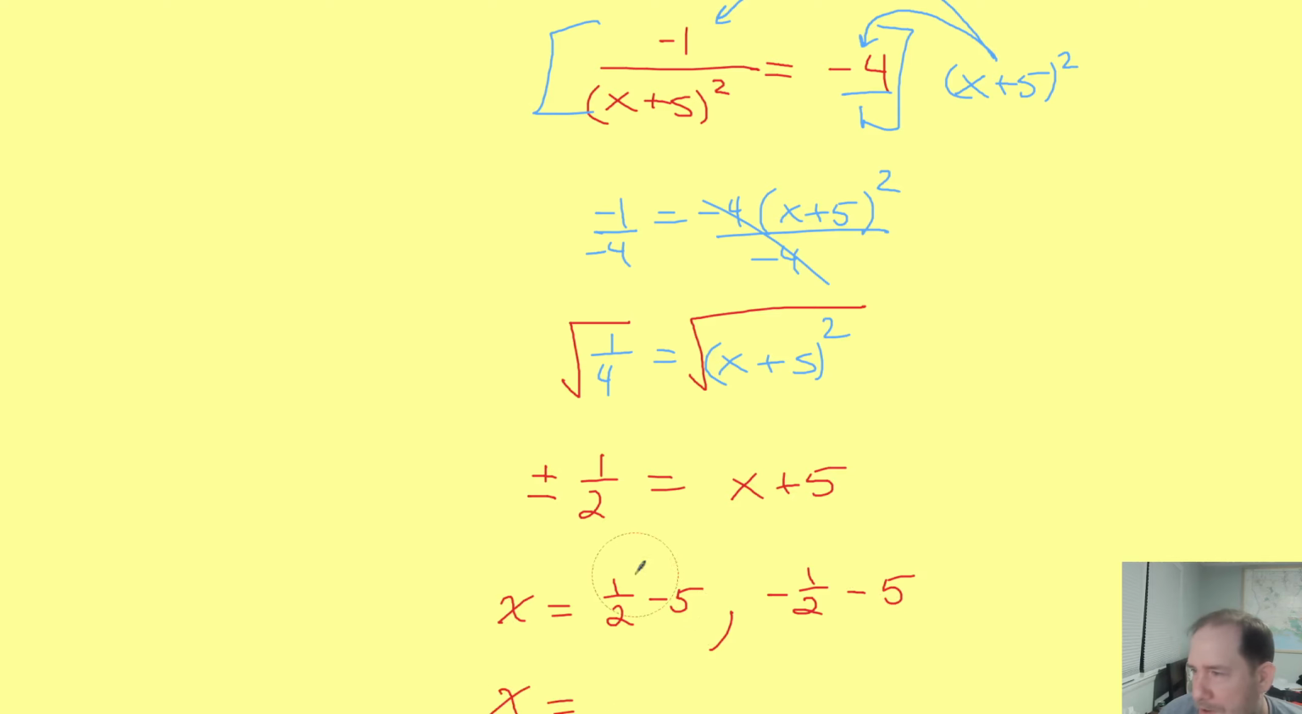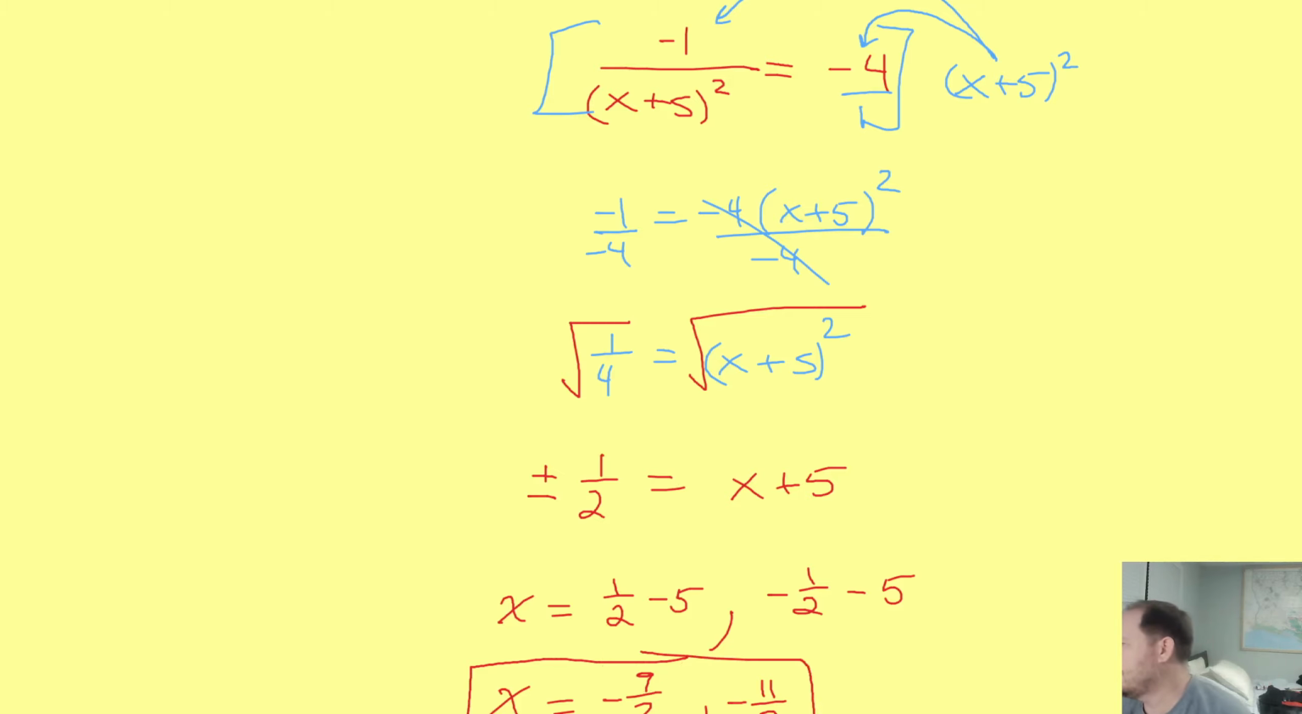So that means this is negative 4.5, aka negative 9/2. And this would be negative 5.5, aka negative 11/2. So those are our x coordinates.